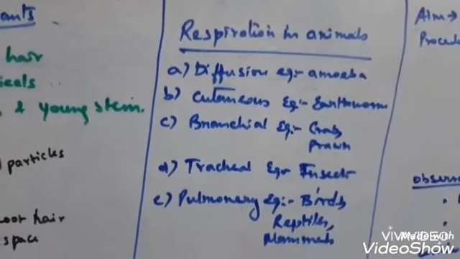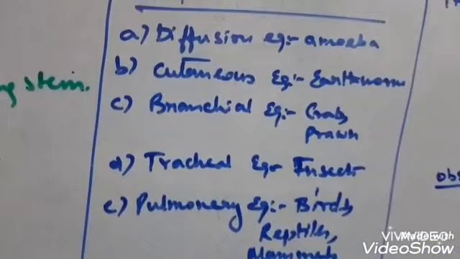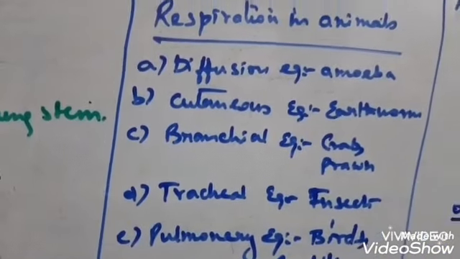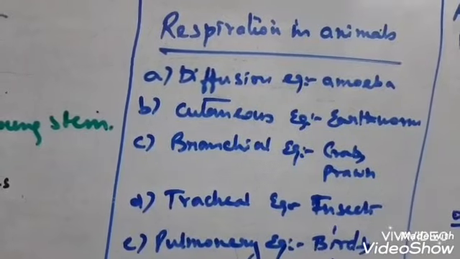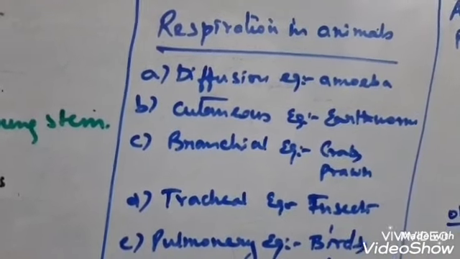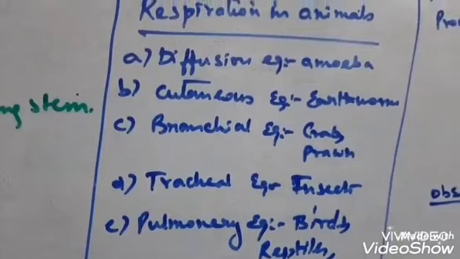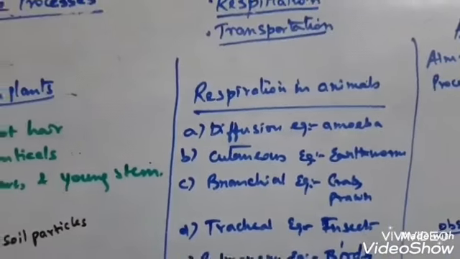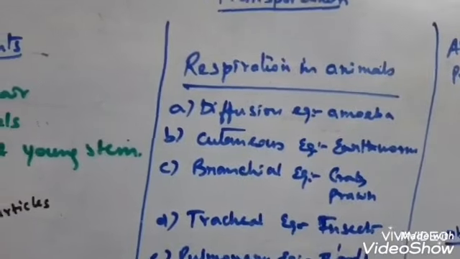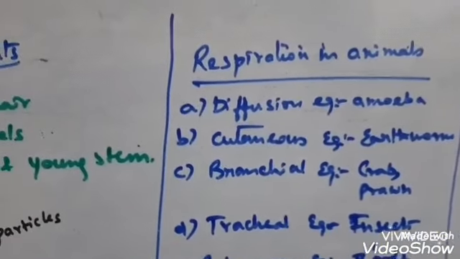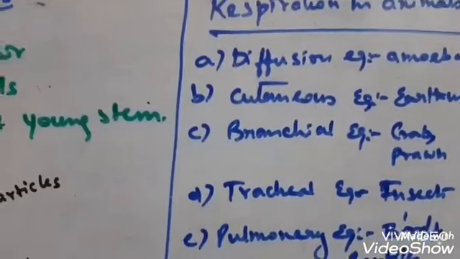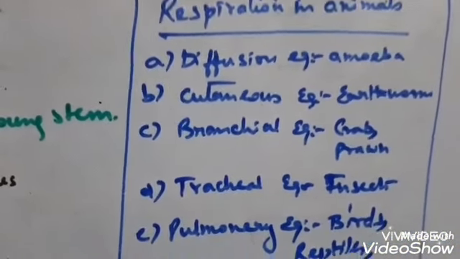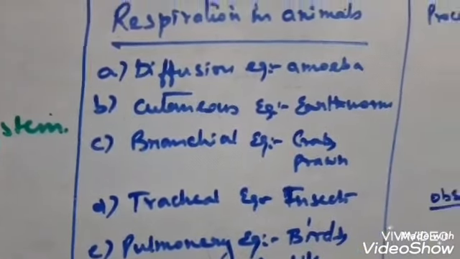Next comes cutaneous respiration. Cutaneous means skin. In the case of earthworms, they exchange gases with the environment through their moist skin. Even leeches undergo cutaneous respiration. Not only leeches, even frogs, when they go in the water for external fertilization, also respire through cutaneous respiration.